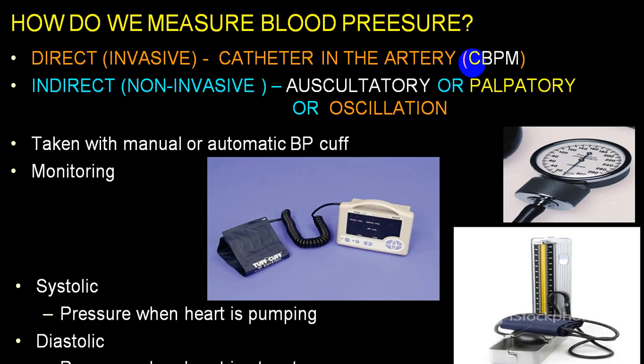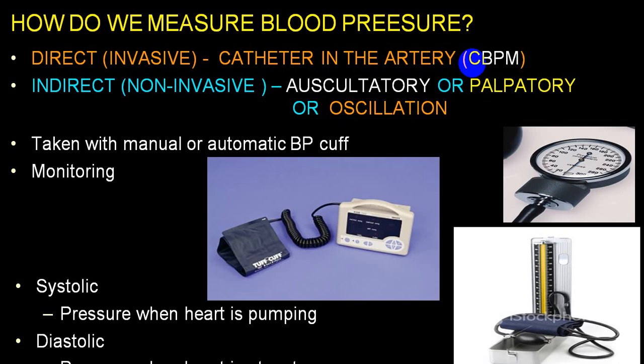if the catheter is put on the right side, you will be measuring a pressure in the right atrium, right ventricle and pulmonary artery. And when you measure in a pulmonary artery, we call it a pulmonary arterial blood pressure. And when you do a left heart catheterization, you are going to measure the left atrial pressure, left ventricular pressure, aortic pressure. So this is what we call an invasive technique.